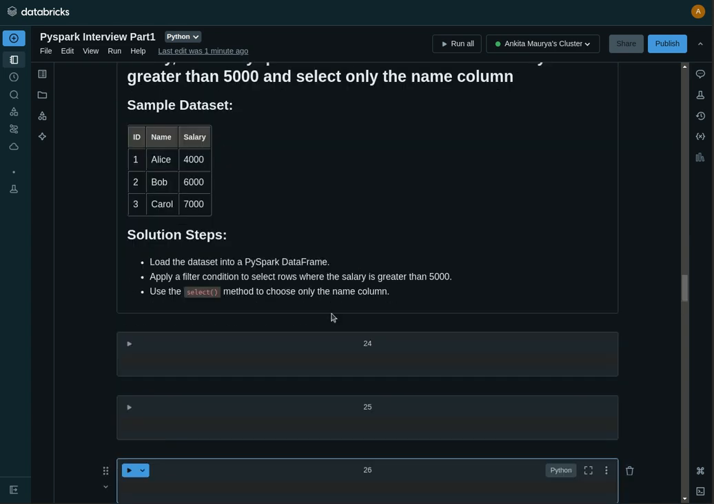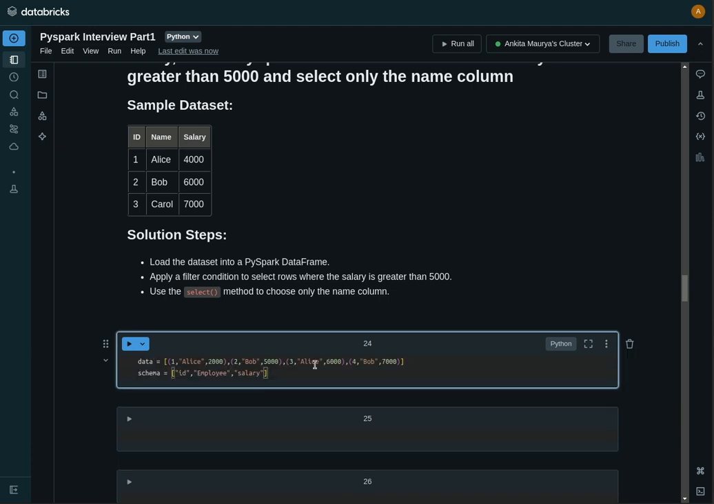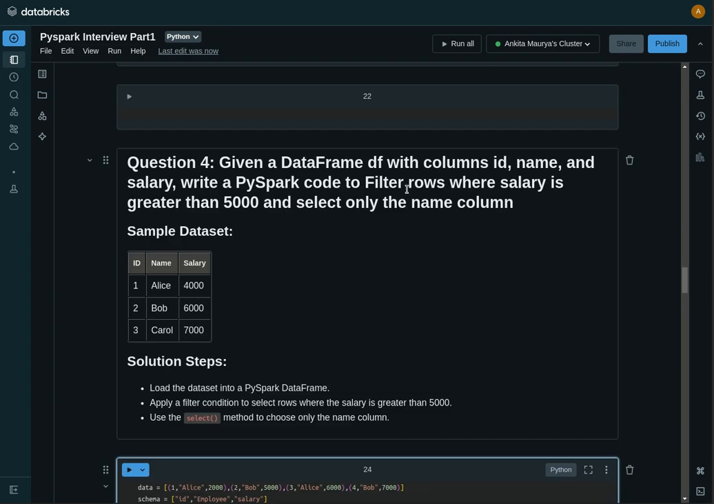Again, I have already created this data frame, so I'll just copy and paste, then we'll create. I have taken some sample data. Salary is 4,000, I have given 2,000. It's okay, you can take any values. Now on the basis of that, we have to filter rows where salary is greater than 5,000.